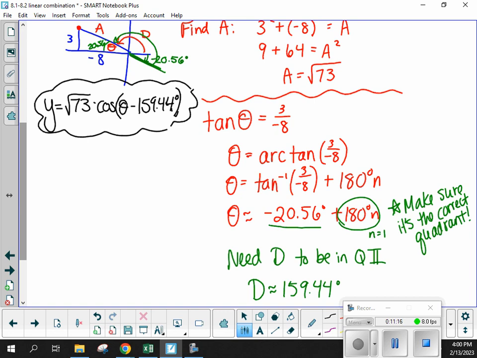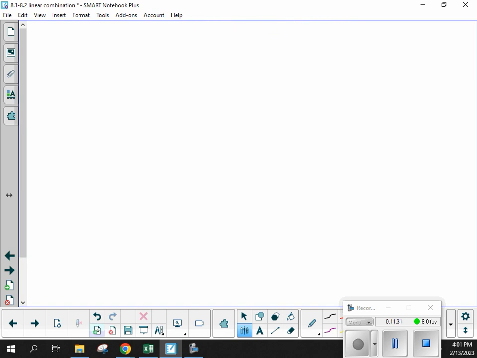Okay. Let's write a little general formula for finding this, switching from what we have initially as a linear combination of cosine and sine to that single cosine with the phase displacement. So we're going to write out again a linear combination of cosine and sine. That's what we started with.